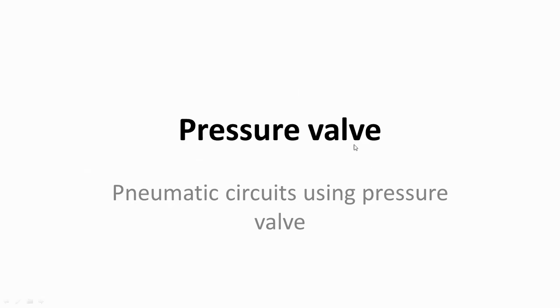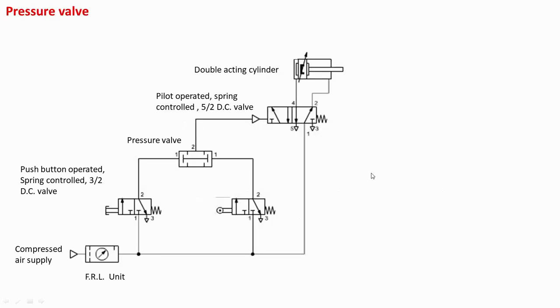In this video, we'll see the use of the pressure valve in the pneumatic circuit. So this is the pressure valve which is shown in the circuit. This is the compressed air supply. This is the FRL unit. This is a push button operated, spring return 3 by 2 direction control valve.